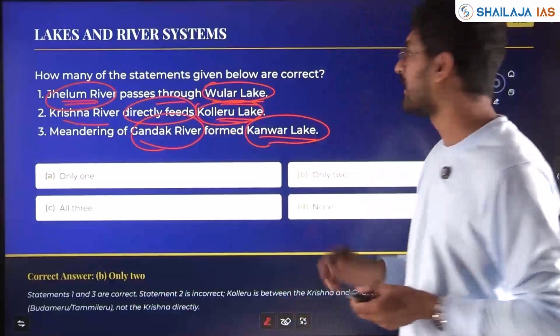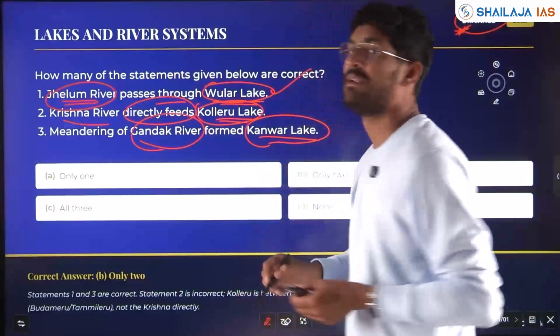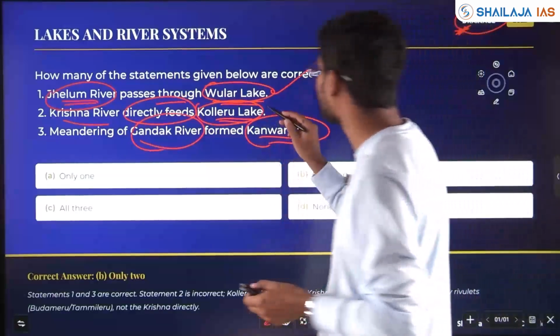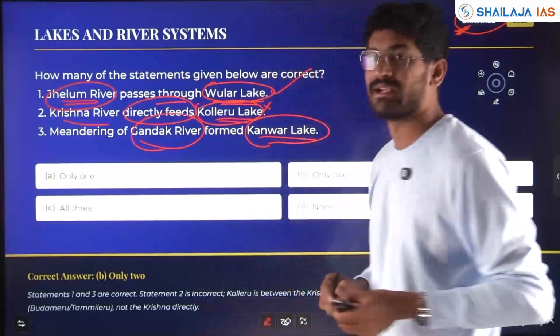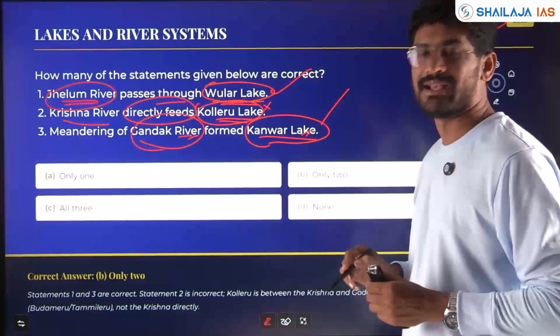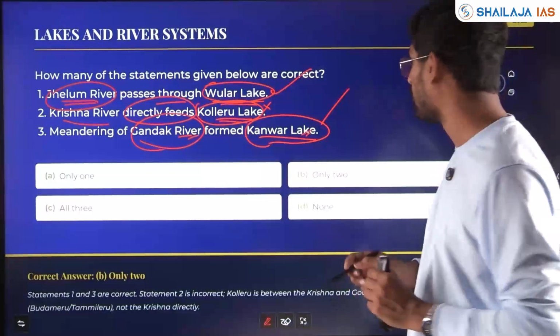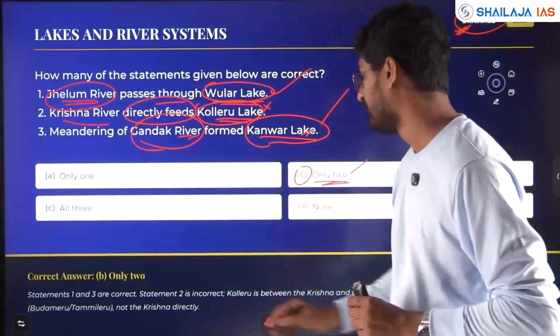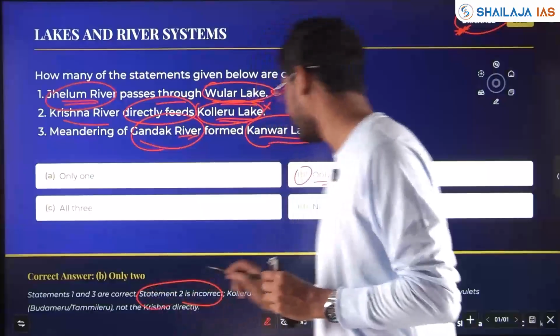Jhelum passes through Ular Lake. Yes, this is correct. Krishna River directly feeds Kolleru Lake. No, its tributaries feed it, not the Krishna River directly. Meandering of Gandak River forms Kanwar Lake. Yes, this is also correct. Here 1 and 3, or 2 pairs, are correct. So statement 2 is incorrect. Why?